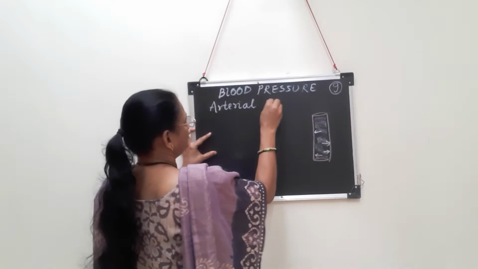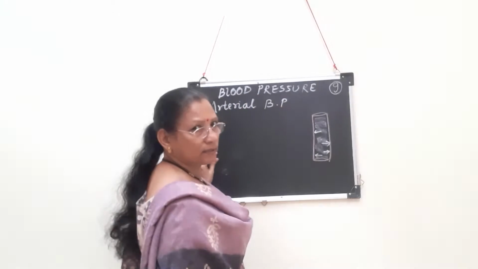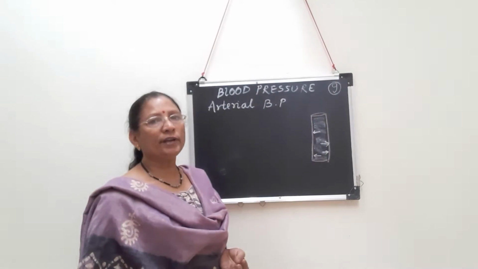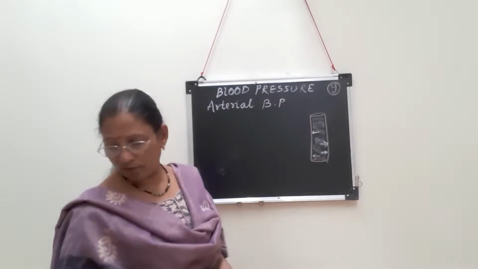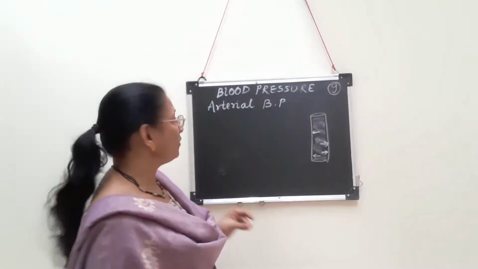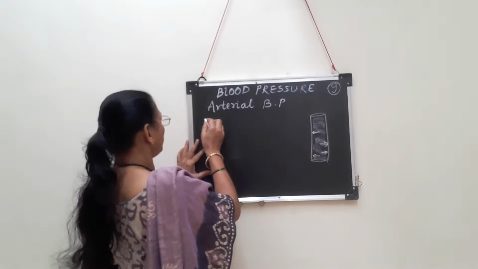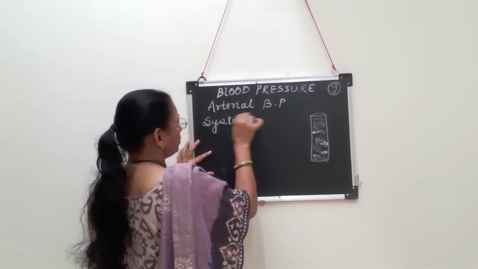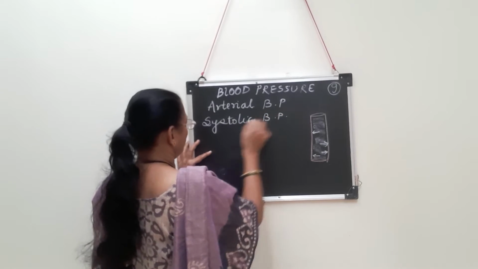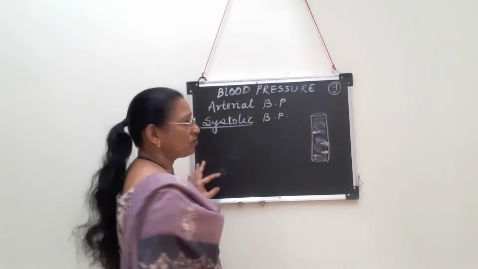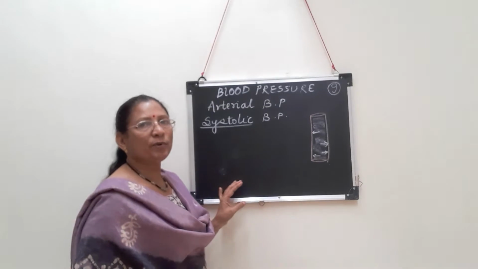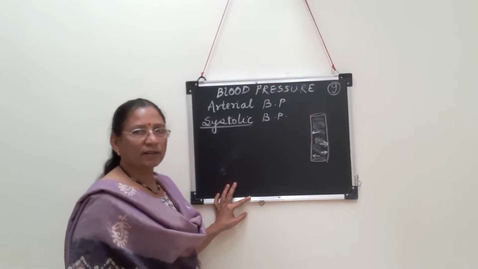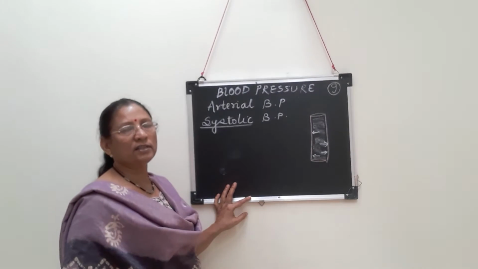So arterial BP is the pressure of blood on the wall of arteries. How the blood pressure is measured, when it is high, when it is low, and what are the terms, we are going to study. First one, systolic BP. What is the meaning of the word systole? Systole means contraction, and as I said before, during ventricular contraction, blood pressure in the arteries is higher.